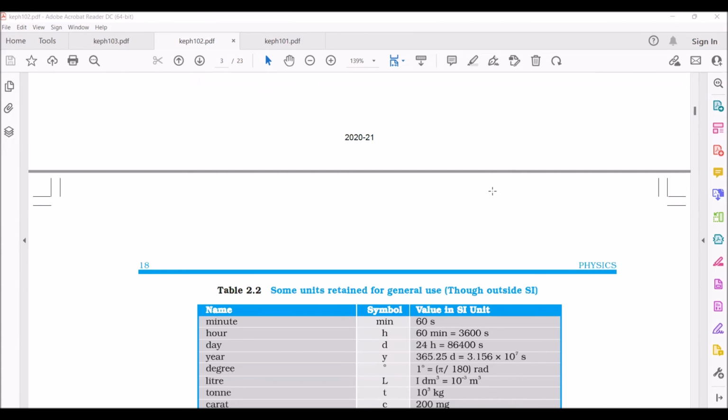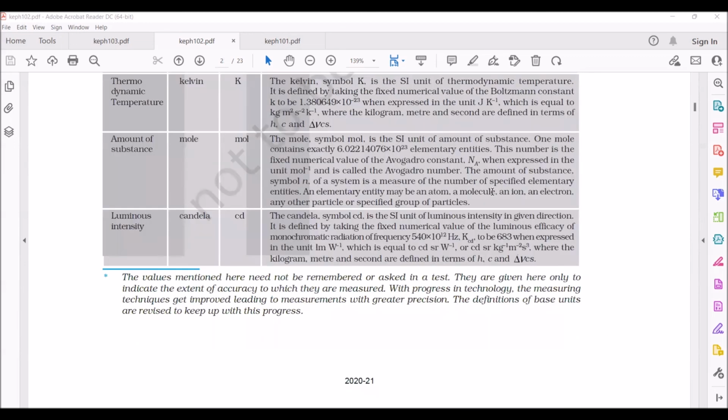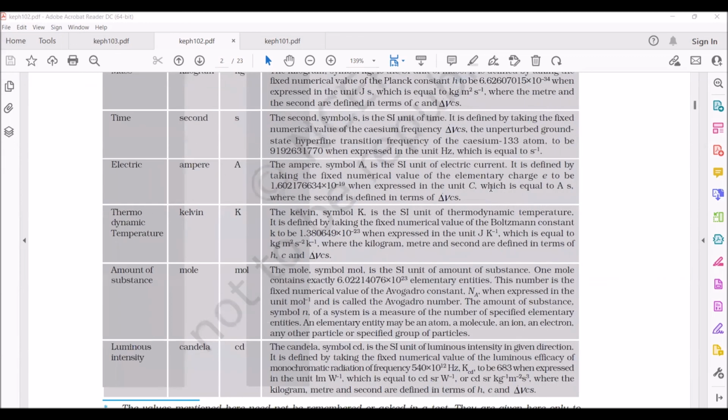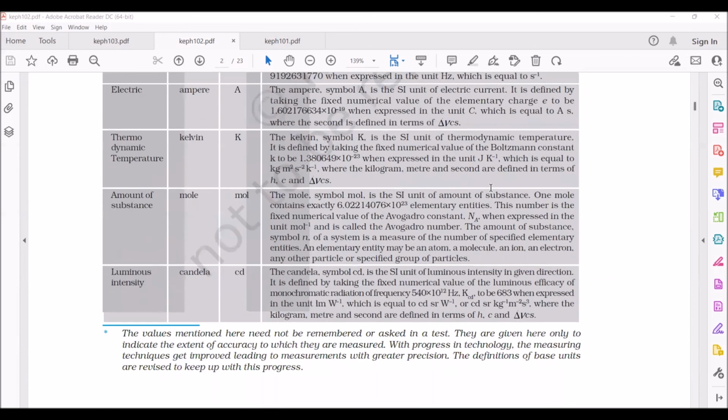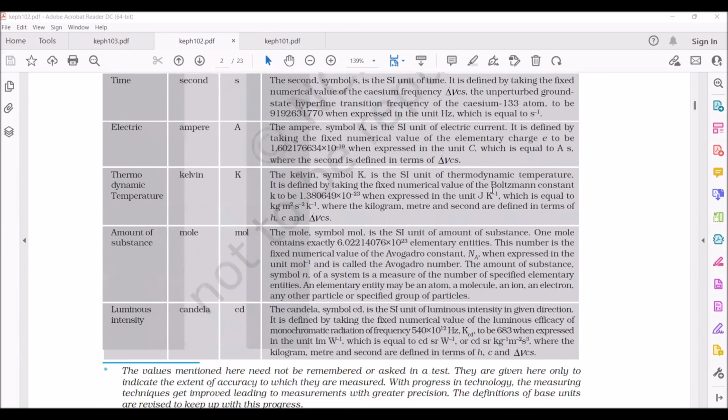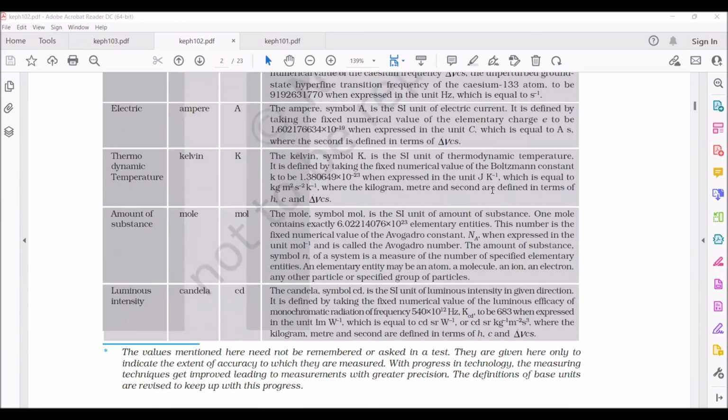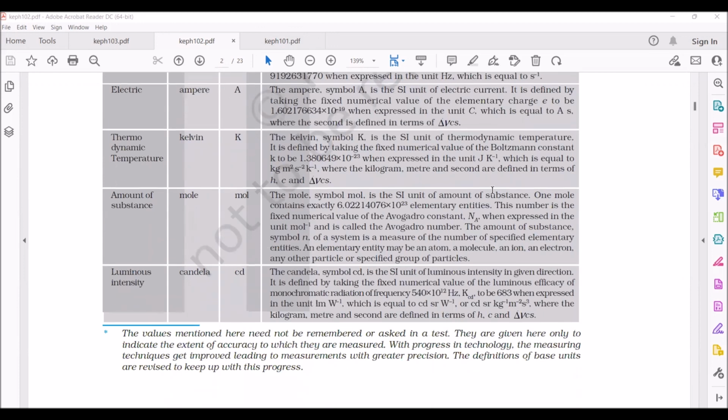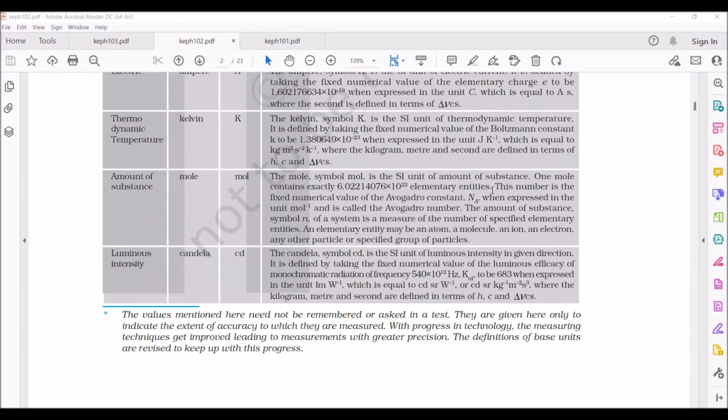And mass? What is the unit for mass in the SI system? Kilogram. The symbol we are taking? Kg. Very good. Next, what is the unit for time? Second. The symbol we are taking? S. Very good. Now, what is the unit for electric current? Ampere. The symbol we are taking?